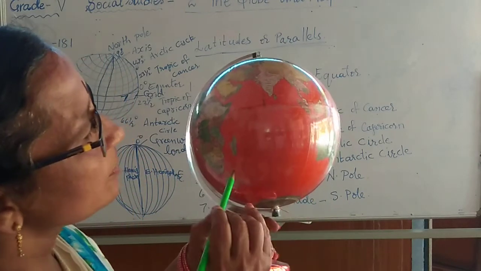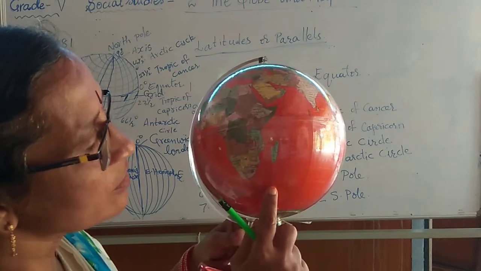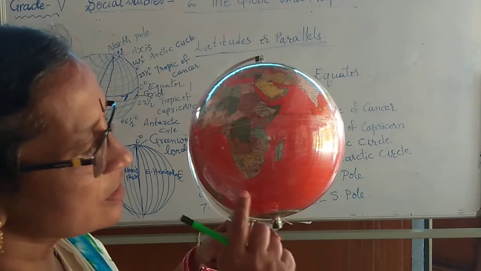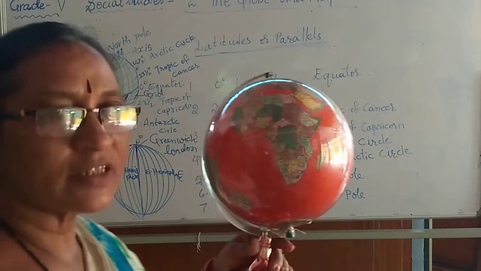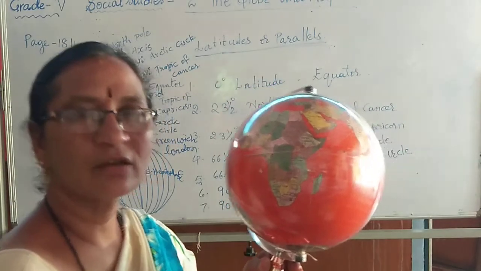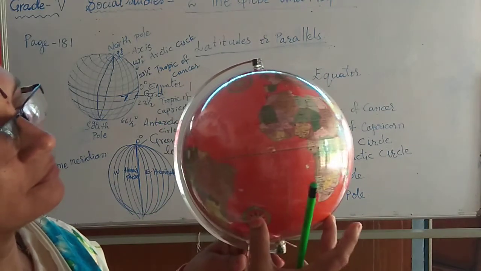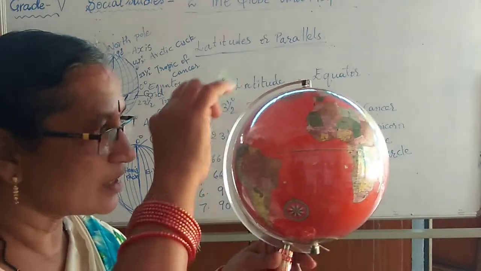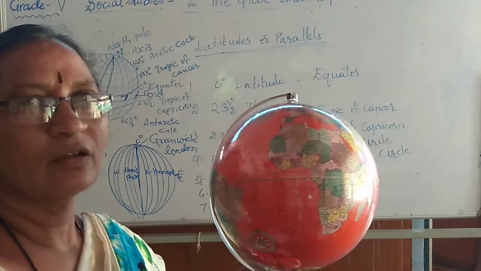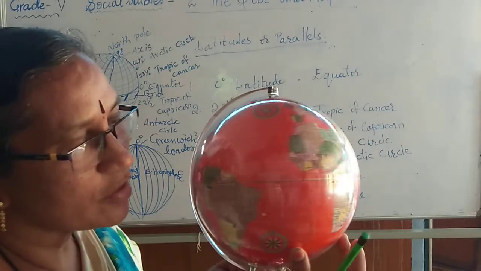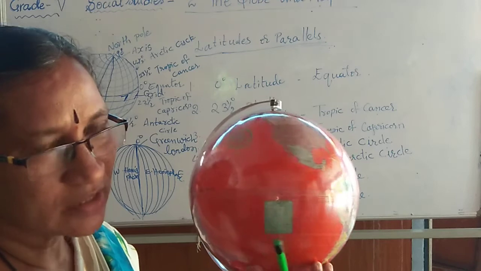To move from one longitude to another, like this, it takes 4 minutes. How much time? 4 minutes. Total how many longitudes are there? 360 longitudes. Each and every longitude will once come opposite to the sun.